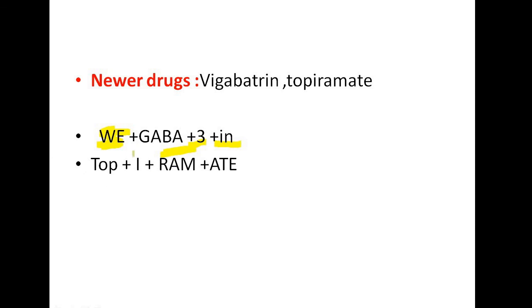Then it's about eating something. Topiramate: top, I, ram, we ate. So we are eating something. So it's top, I, ram, we ate something, topiramate. Okay, so newer drugs are vigabatrin and topiramate. So V as WE, GABA, again GABA is repeating, try as 3 or tree, then in. Then topiramate: top, I, ram, ate.